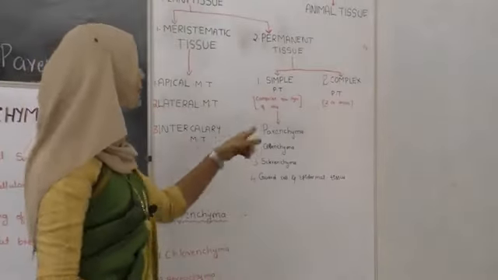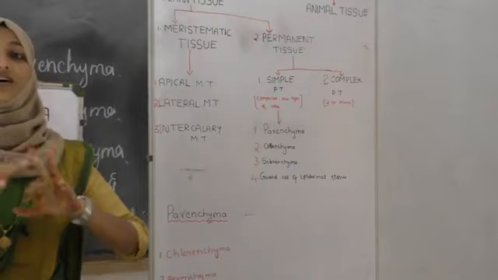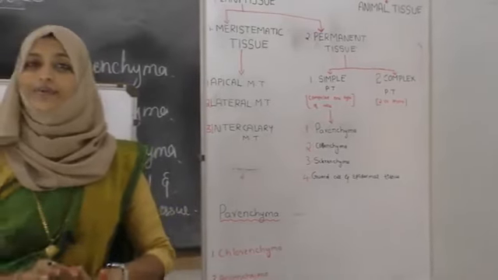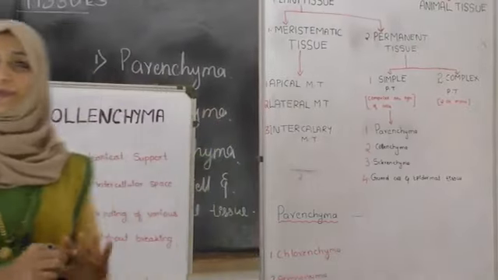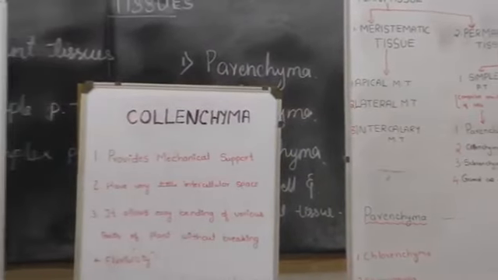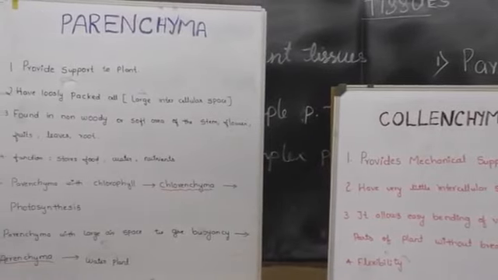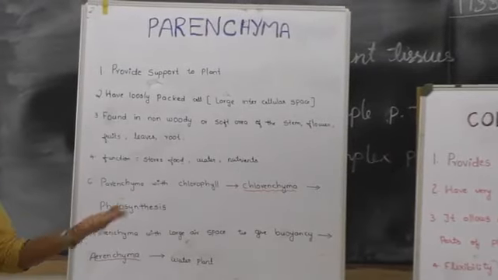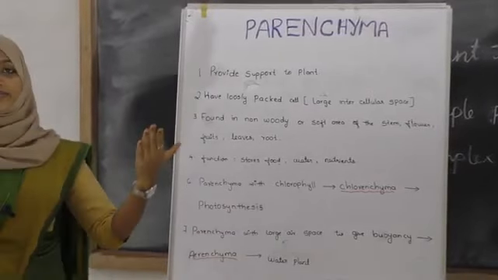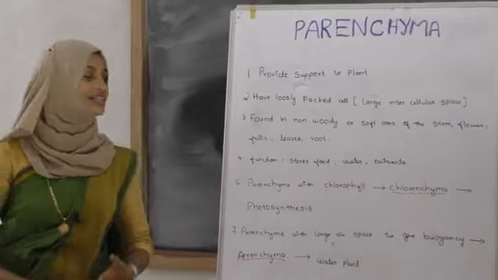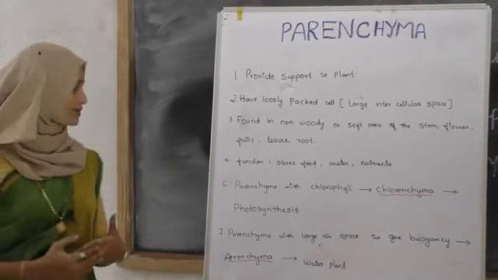Next, in simple permanent tissue we studied four types: parenchyma, Kalankaima, sclerenchyma, and guard cells or epidermal tissues. Let us recall parenchyma. Parenchyma provides support to plants, and it has loosely packed cells. It is found in non-woody parts, we listed a number of examples, and its function is storage of food, water and nutrients.